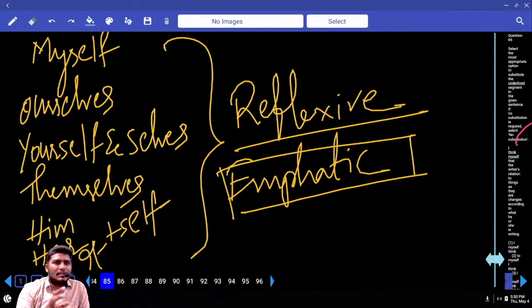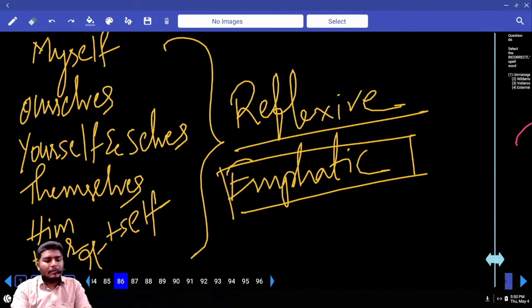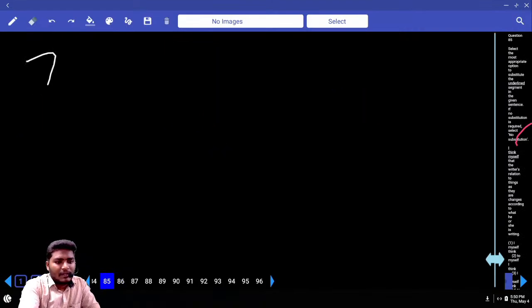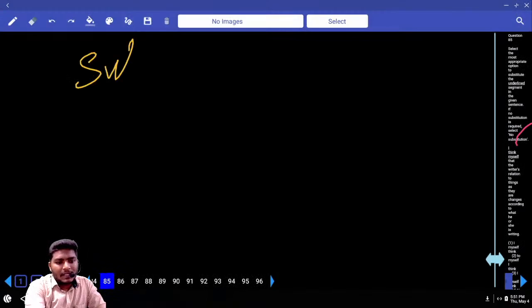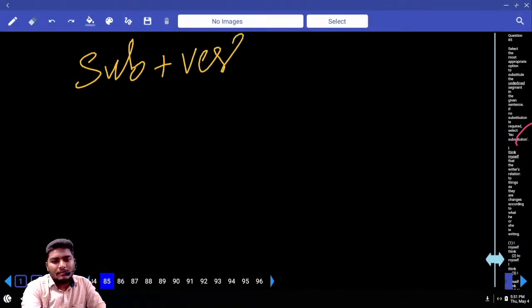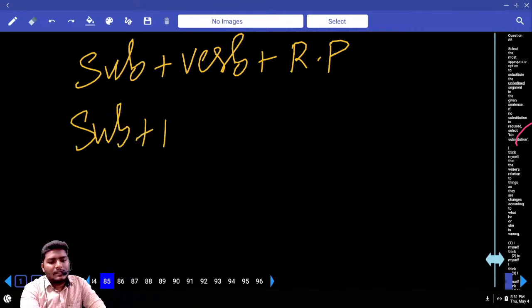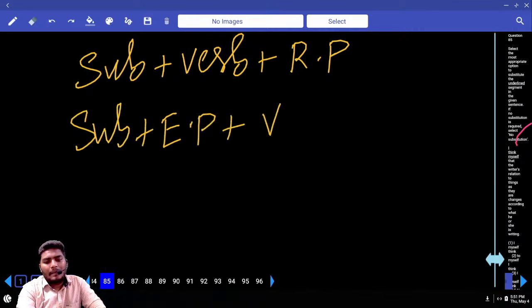Now in these 2 combinations, there is one reflexive pronoun, one emphatic pronoun. Can you tell me which is that? In both cases, it is myself. First, do you recognize that? Now let me give you one structure, so you may get clarity. Subject plus verb plus reflexive pronoun. Subject plus emphatic pronoun plus verb.